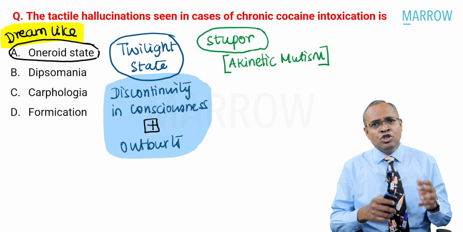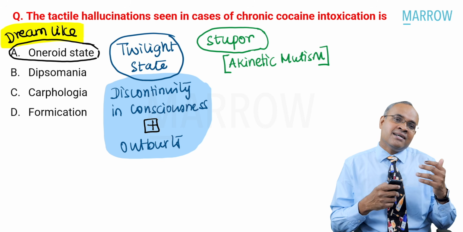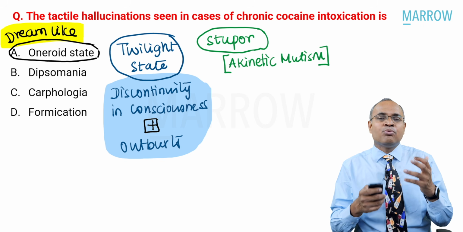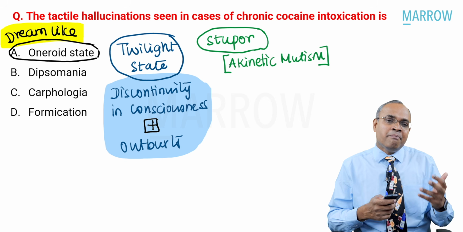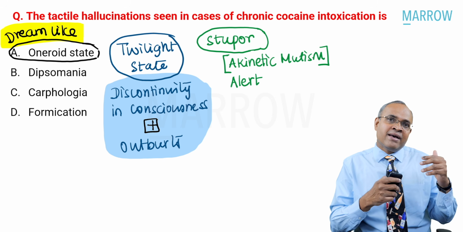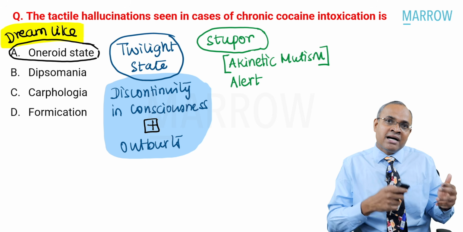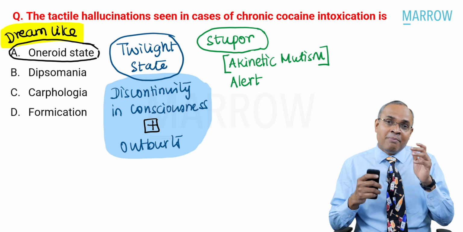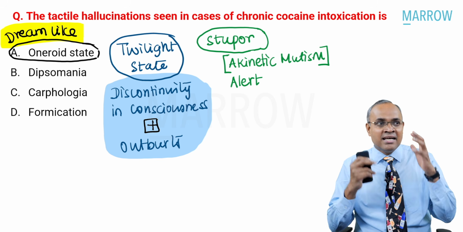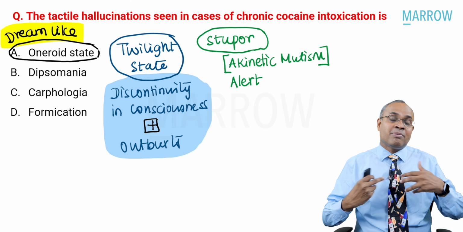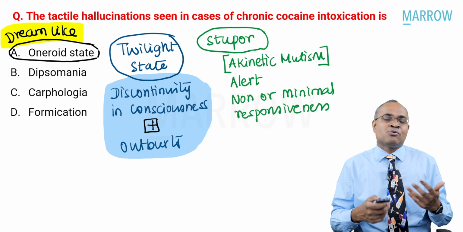What about stupor? Stupor is also called akinetic mutism, right? What is this akinetic mutism? If you look at this word clearly, you understand what it actually means. Akinetic mutism is basically a state where you are not moving around and you're mute. Akinetic, you're not moving around, and you're mute. But the most important point is the patients mostly are quite alert during this phase. They're quite alert. They know what's happening in the surroundings, but they don't respond, or they are not able to respond, or minimally respond, is what you need to understand.